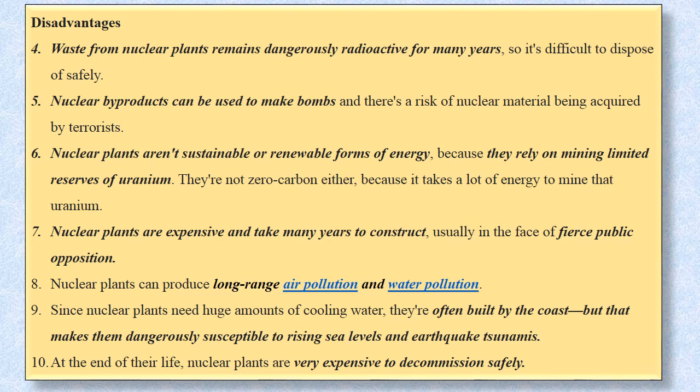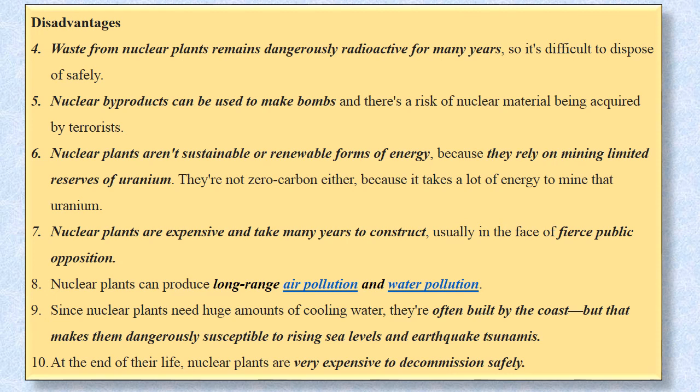Nuclear plants are expensive and take many years to construct. Usually, there is a lot of public opposition to the construction of nuclear power plants because the waste is dangerous. If any leakage takes place, if any radiation gets leaked, then it is very dangerous for the environment and the humans who live around. Nuclear plants can produce long-range air pollution and water pollution which will remain in the environment for thousands of years.